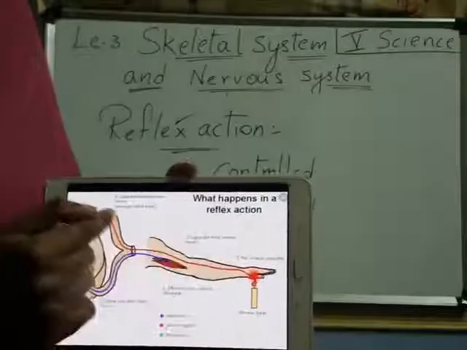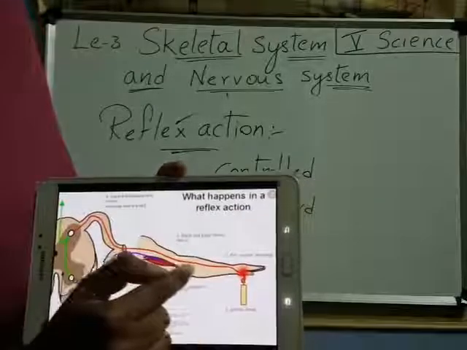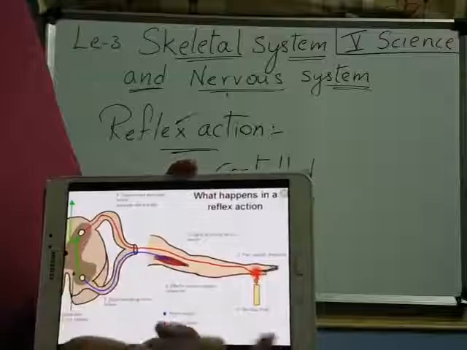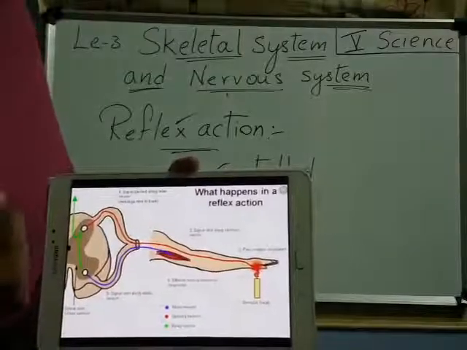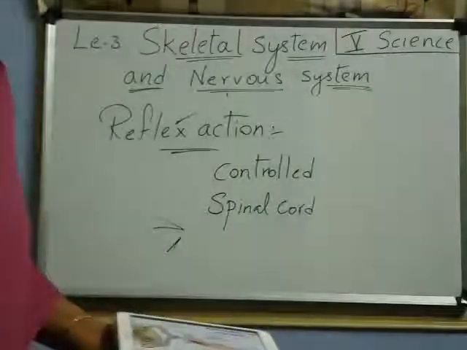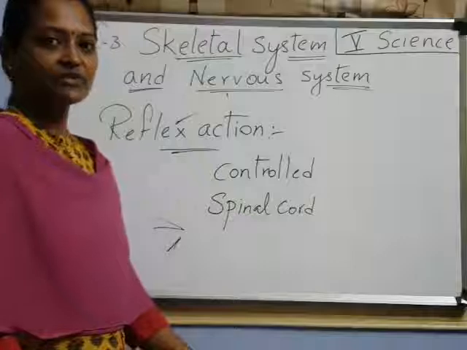The red one is the sensory nerve, which passes information to the spinal cord, and the blue one is the motor nerve. It tells this muscle to move the hand back immediately. So this is the reflex action, which is nothing but those controlled by the spinal cord. Have you understood up to here?